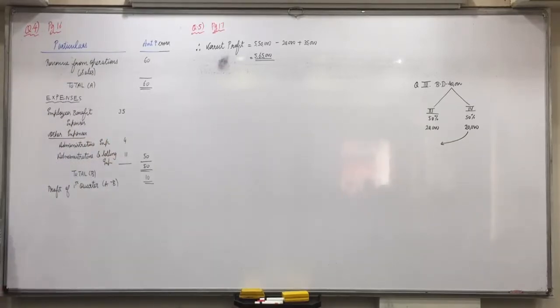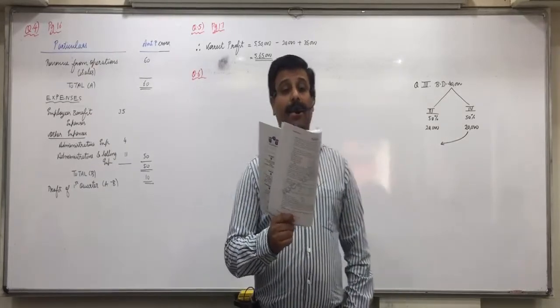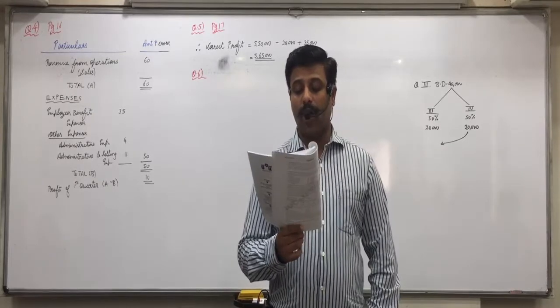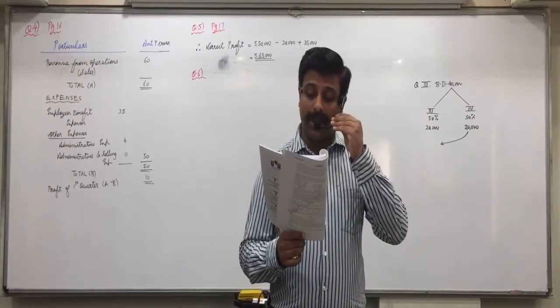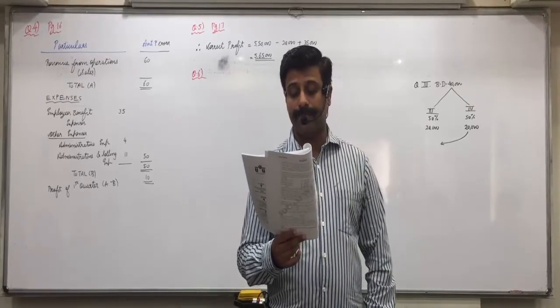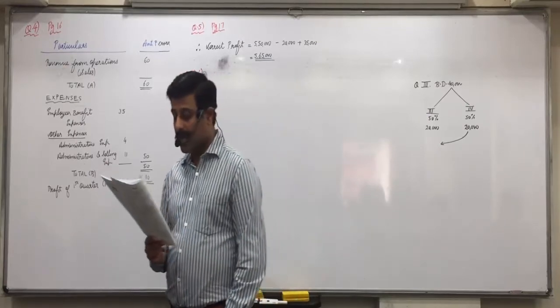So look at question number 6 now. Estimate Limited has rupees 1,05,000 of net income for the quarter ended 31st December 2009. Which quarter? Third quarter. So again, we have to see from the point of view of the third quarter.